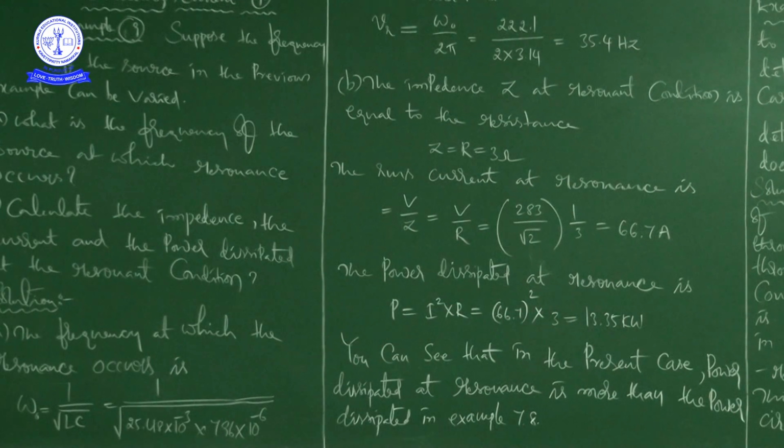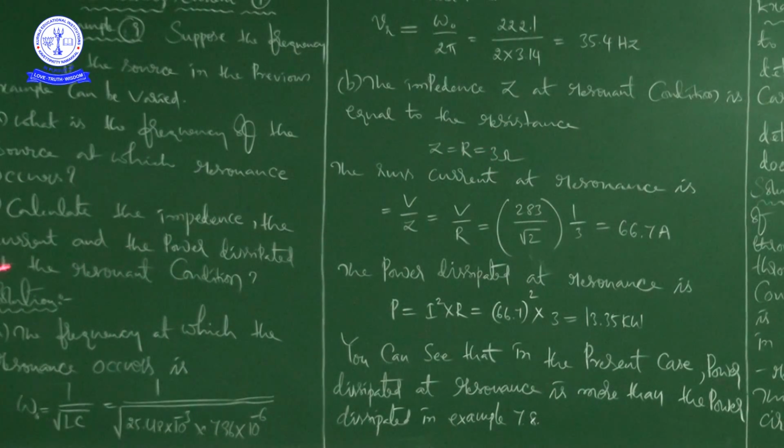P is equal to 13.35 kilowatt. You know that the value of kilo is 10 power 3. According to the question, there are two things, A and B. In B, he is asking to calculate impedance. So we got 3 ohms. Conceptually, impedance is equal to resistance in this series LCR circuit. Finally, they have given the R value, so when impedance is equal to resistance, that is also equal to 3 ohms.